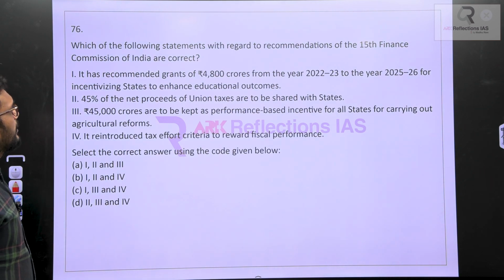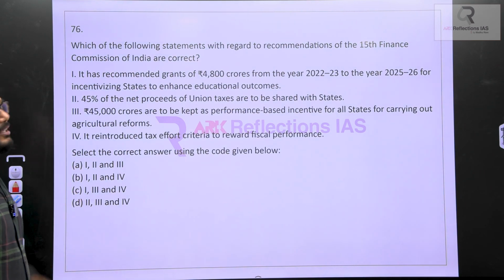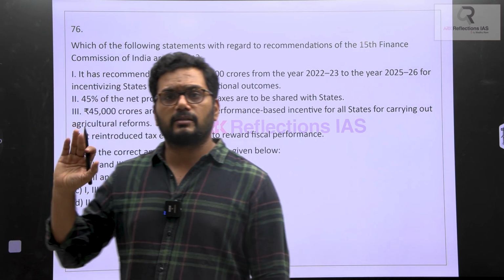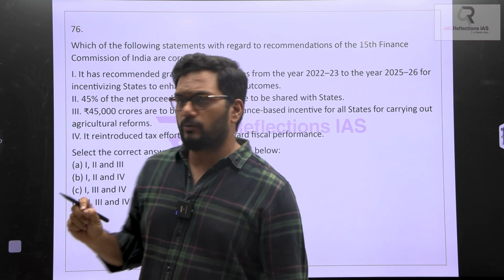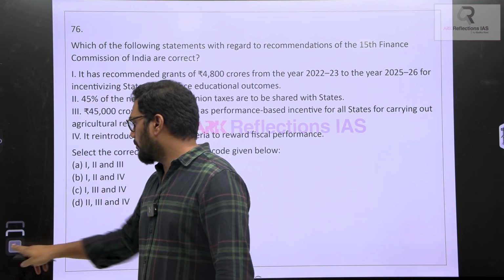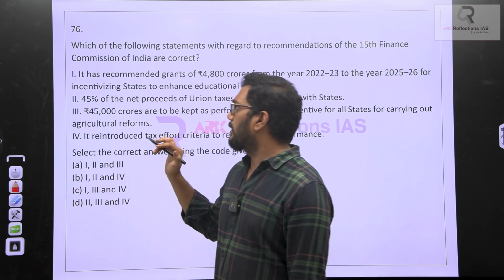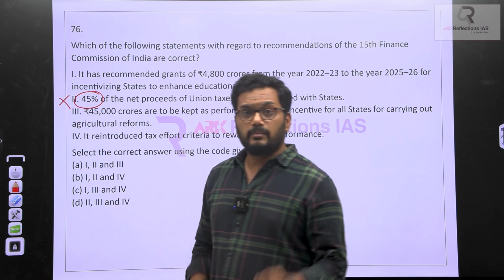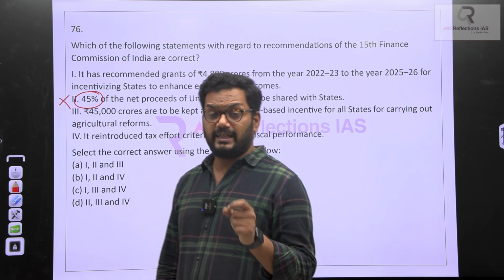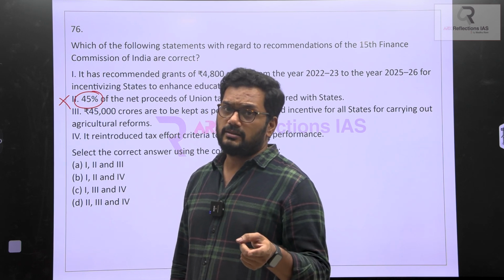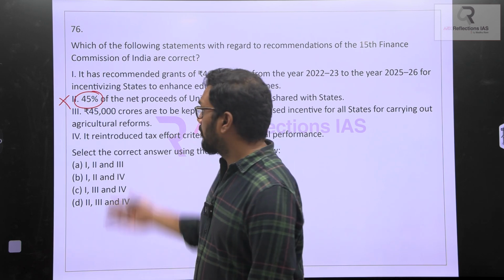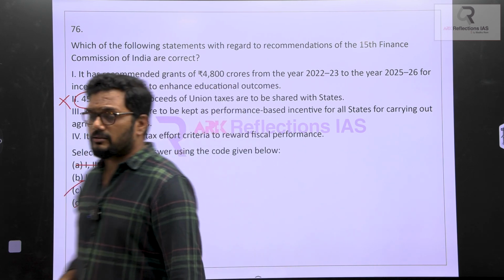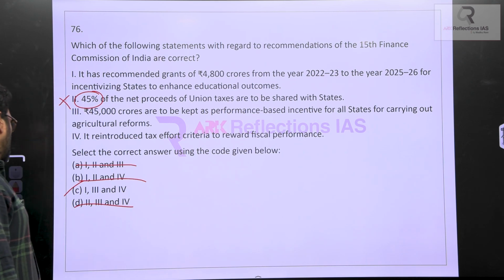Which of the following statements is correct with regard to the recommendations of the 15th Finance Commission? This is one of the favorite topics of the students. We have discussed the 15th Finance Commission so many times. I will show you only one option you need to eliminate here. The option is option number 2. You all know how much the Finance Commission has recommended. Did it recommend 45%? No, it has recommended just 41% to the states and 1% to the UTs, that is Jammu and Kashmir and Ladakh. So you eliminate the second option. You are getting one answer. The remaining options are also quite true.